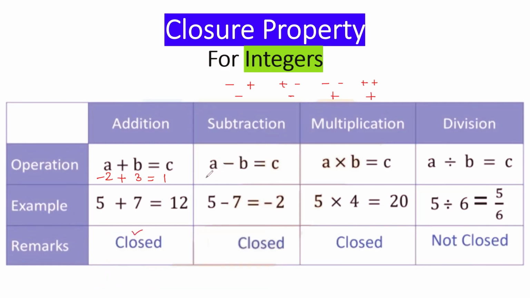Now let's see the subtraction. The same numbers I'll take, -2, 3. Now we have to follow subtraction. So -2 minus 3 would be -5. Again, -5 is an integer. Mark my words here, -5 is an integer. So in this case, integers would be closed under subtraction. In other cases, they were not closing, because if we consider the natural numbers or whole numbers, the answer was not appearing of the same category, but here the answer is appearing of the same category, as an integer. So subtraction is following the closure property in the case of integers.